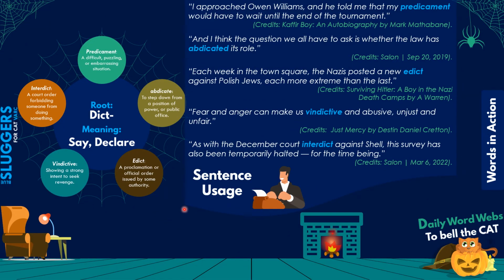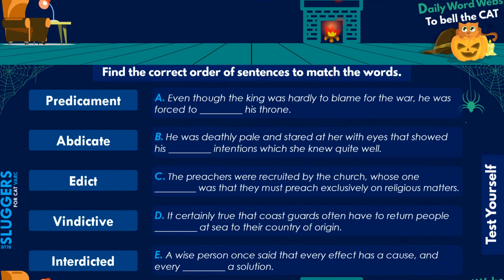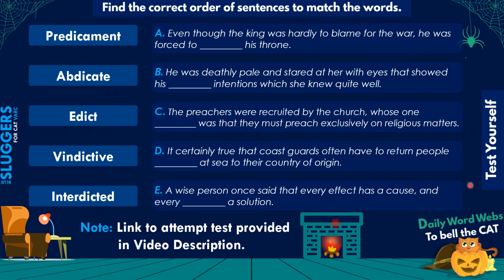At this point, guys, you can pause the video and go through the sentence usages of these words, by going through these sentences that have been listed here. As you can see, these have been sourced from some reliable sources. The credits have been mentioned here. Here you can again pause the video and test yourself. You just need to find the correct order of sentences which have been shuffled, so that the right sentence is along with the right word. The words are fixed on the left side. You can also attempt this test via a Google form, the link to which has been provided in the description.